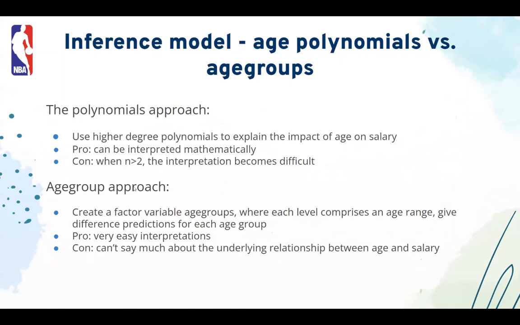And the other approach to adjust for this is to take every 4 years of age and group them into one age group, and treat age group as a factor variable and say that they all have different levels of expected salary. The pro of this is that it's very easy to interpret. It's very easy to explain to people how exactly this works. We basically just say which age group has the highest salary.